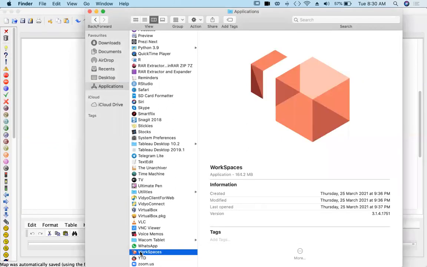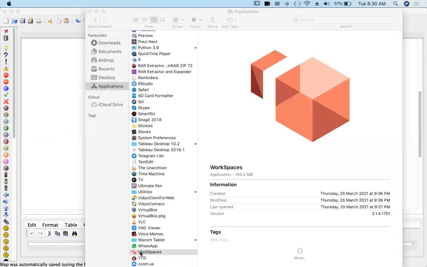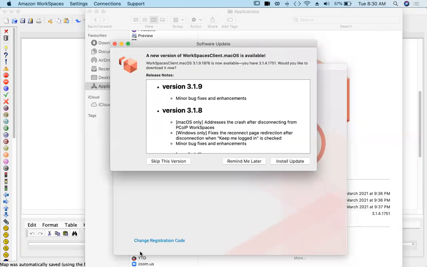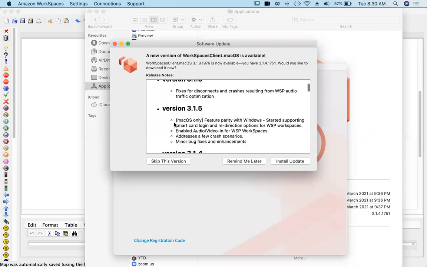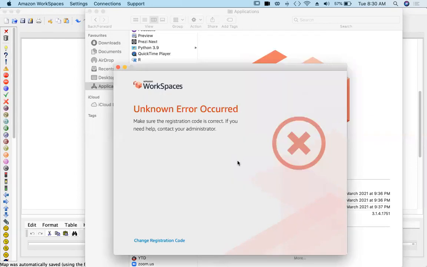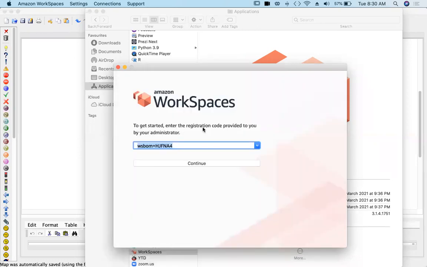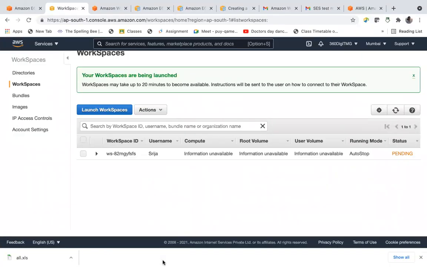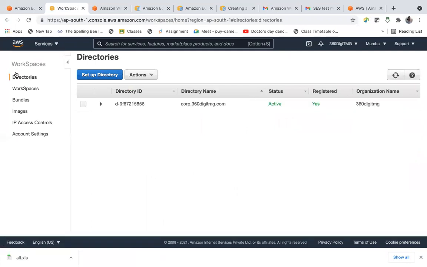Workspaces. So you need to install this Workspaces. So we have to give the registration code here. Go here. Yeah, now it is registered. And this is my directory ID.